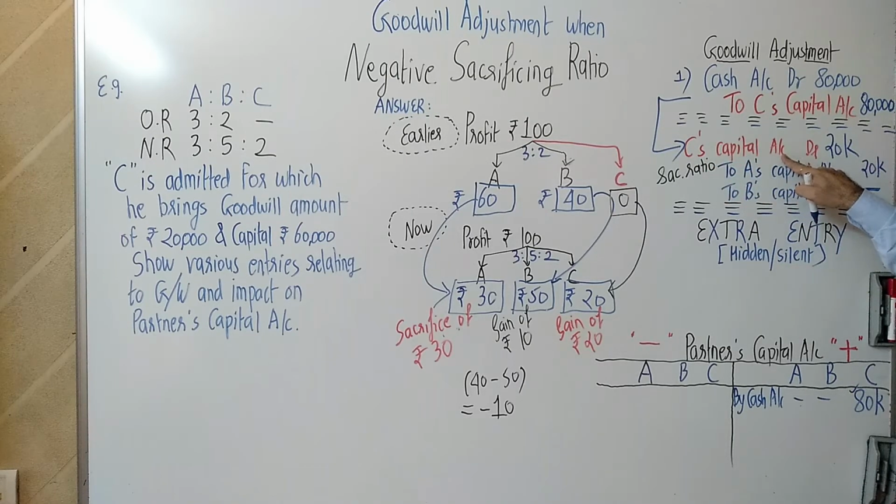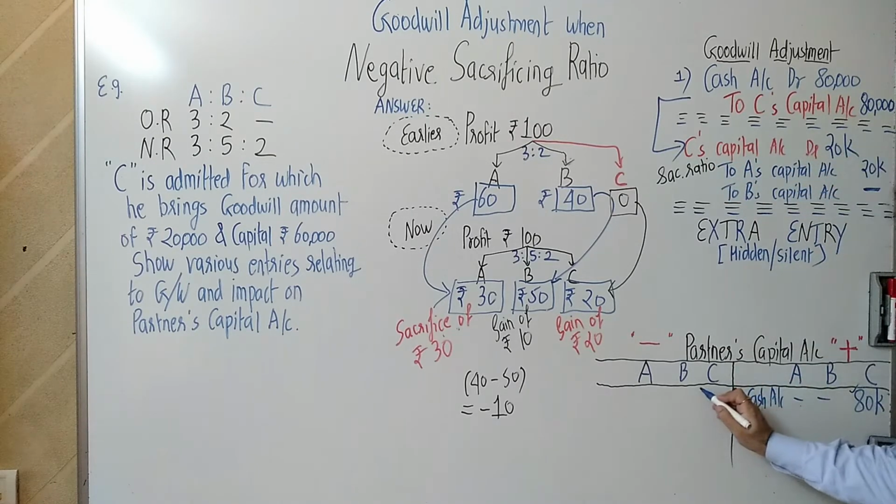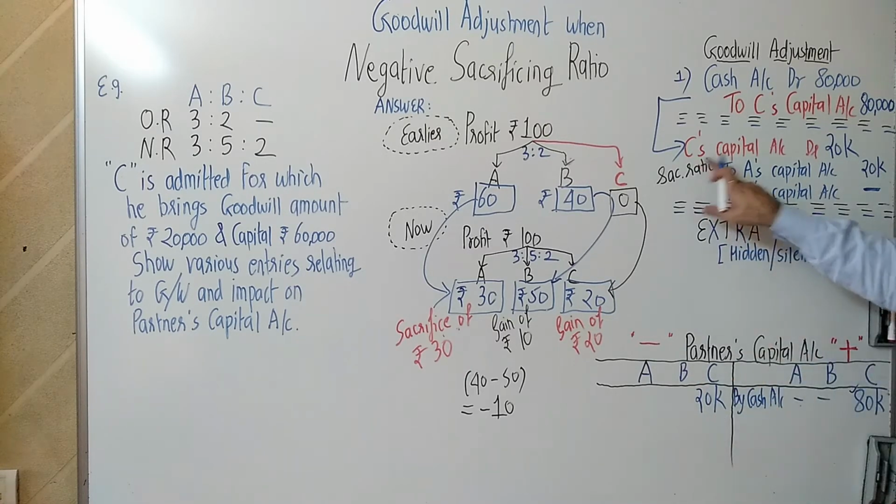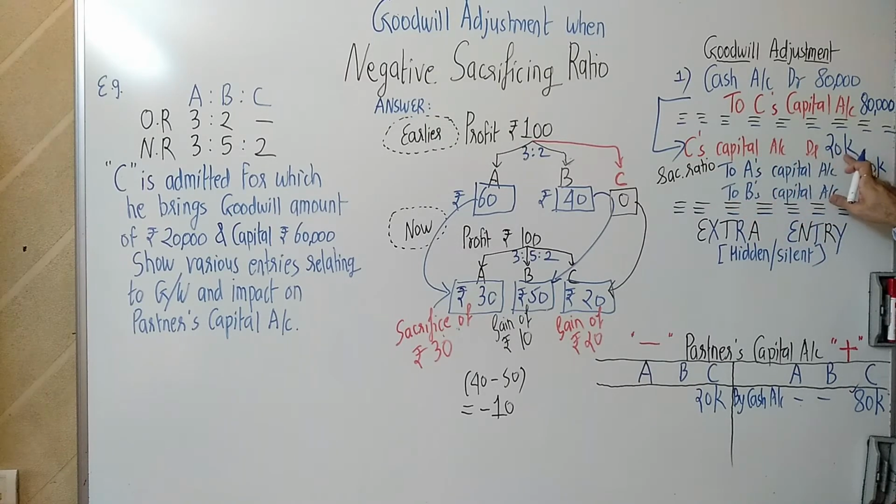C's capital account debit 20. Oh, so you have taken away from C. Yes. First I credited full 80. Then I took away 20 from C. C's capital account debit 20 to A's capital account. Credit will go to A.